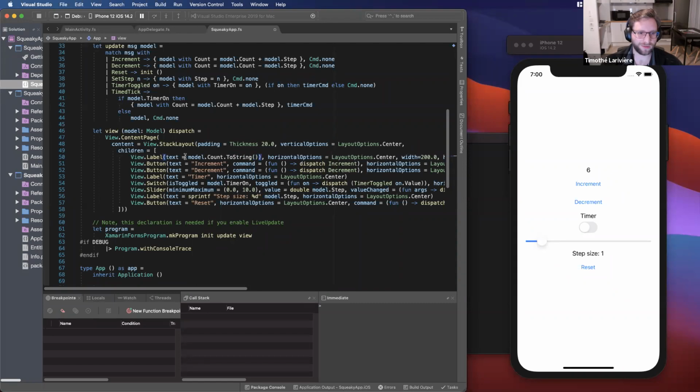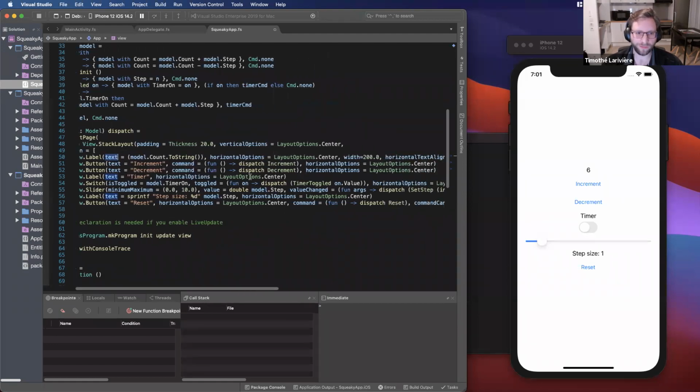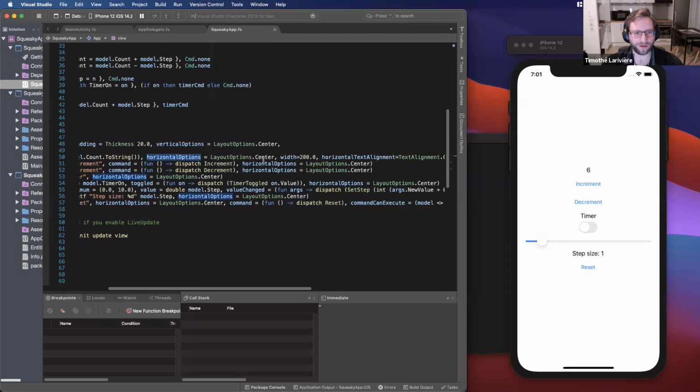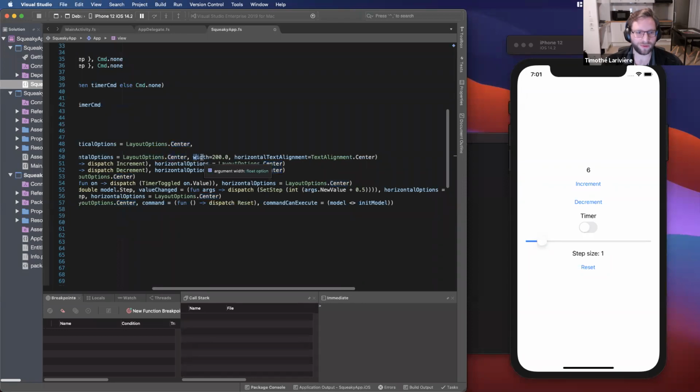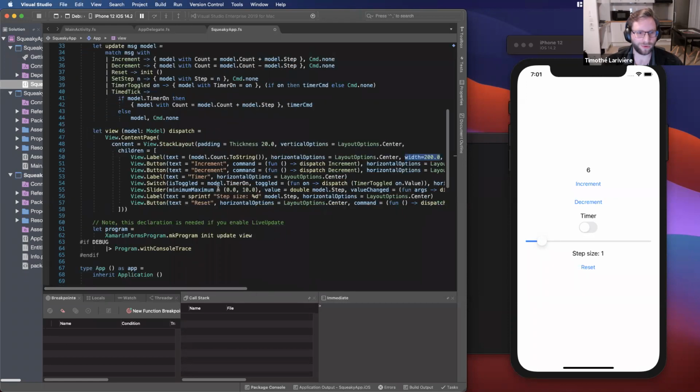So we take the value of our model at one point in time and set it on the property of the control we want to display. Our label will have a text equal to the count value of the model, and a few other properties for the style. We'll center the text horizontally and give it a width of 200 pixels, and you can define all of your UI like that. And for the button, it's the same thing.